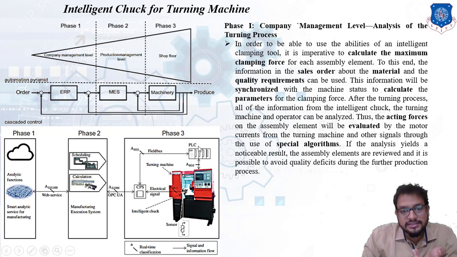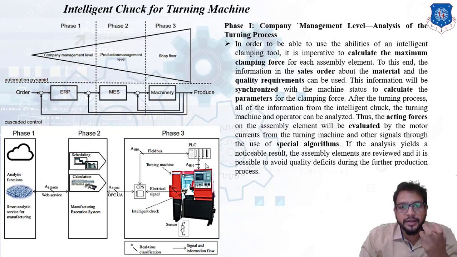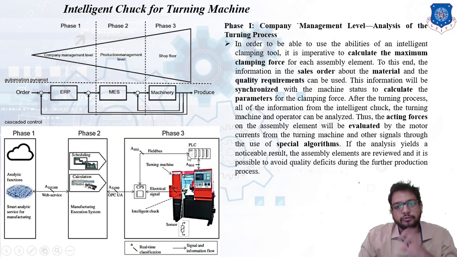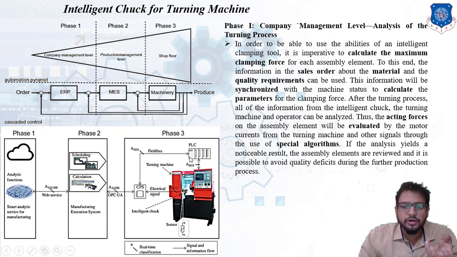This is called an embedded system. Over here you can see a CPS is written. So whatever signal is there will be given to the CPS. Also a PLC will be provided. It is a programmable logic controller. Now what is the purpose of a PLC? Whatever repetitive task we need to perform will be done by the PLC, right? For example, a button has to be pressed, so a particular button has to perform a particular function, and that will be stored in the memory of the programmable logic controller, right? So it will execute that particular operation.